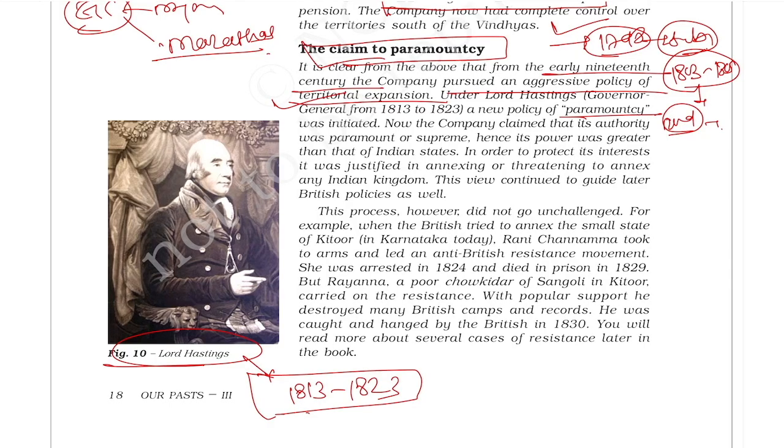According to him, the company's authority was paramount or supreme. Hence, its power was greater than any Indian state. In order to protect its interest, it was justified in annexing or threatening to annex any Indian kingdom. Means, according to Lord Hastings, the company's power was supreme, so they could annex any Indian state. But remember, whenever they devised a policy, it's not that Indian rulers accepted it. No, Indian rulers did not accept it. And here we have one example, Rani Chennamma. Rani Chennamma resisted this policy of paramountcy.